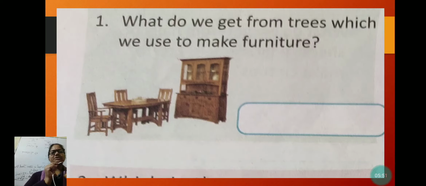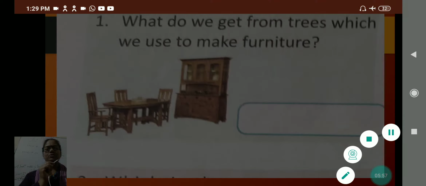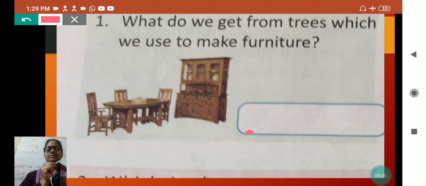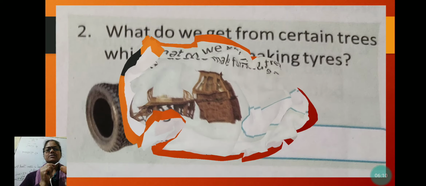What do we get from trees, which we use to make furniture? And furniture is made from wood of teak, sesame, sagwan. These woods are usually used to make furniture.